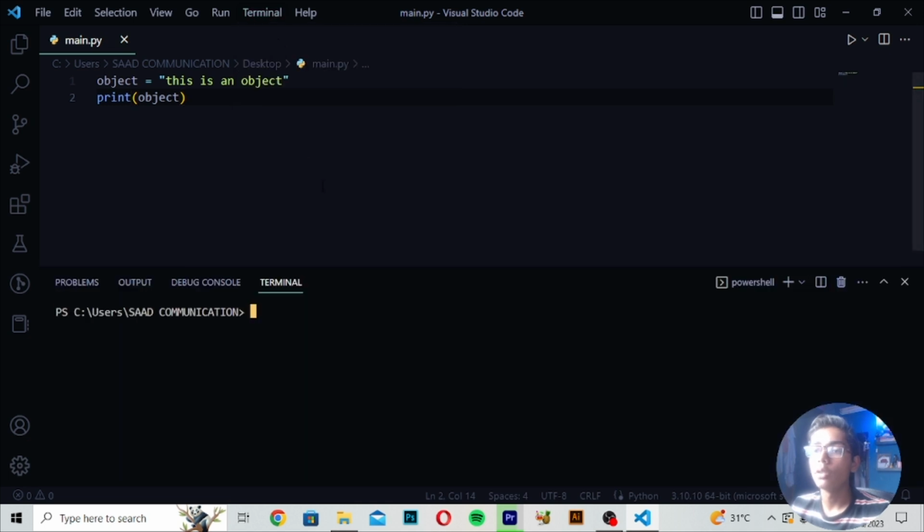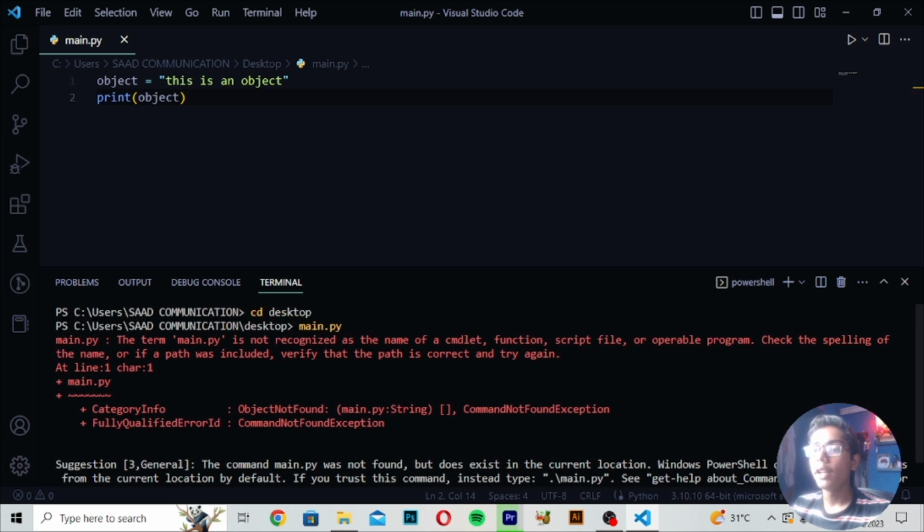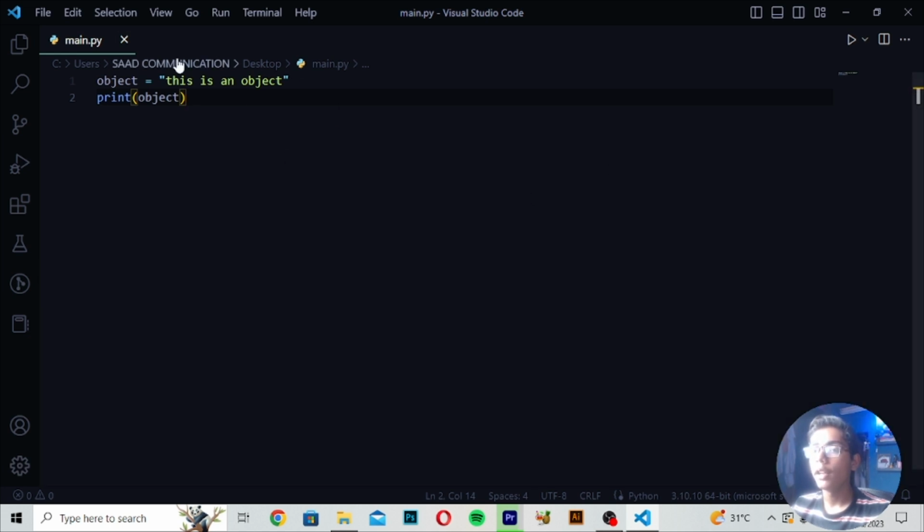And now if I write here to run my file, I'll be writing cd desktop to define my location. Then I'll be directly writing my file name. So it will give you an error because it is not, you can say, a script file, and it is not downloaded.